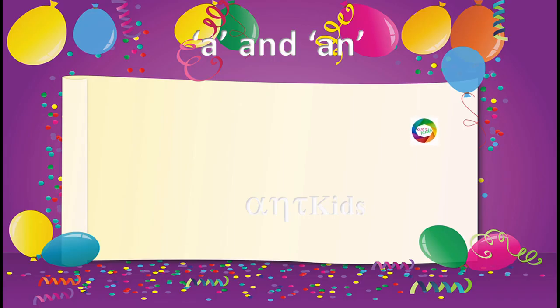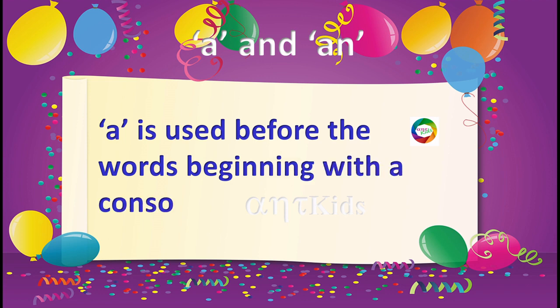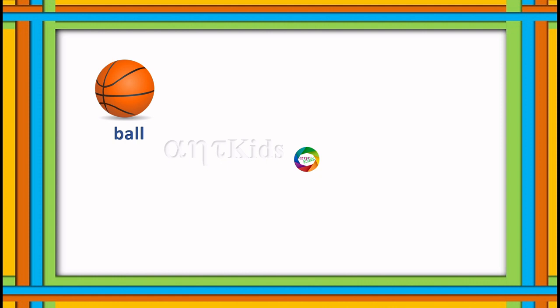Now come to the consonants. A is used before the words beginning with a consonant. That is, suppose a word is beginning with a consonant other than vowels, we have to use the word a. For example, this is a ball. So here B is a consonant, isn't it? Ball starts with B, that is a consonant. So you have to use a ball.